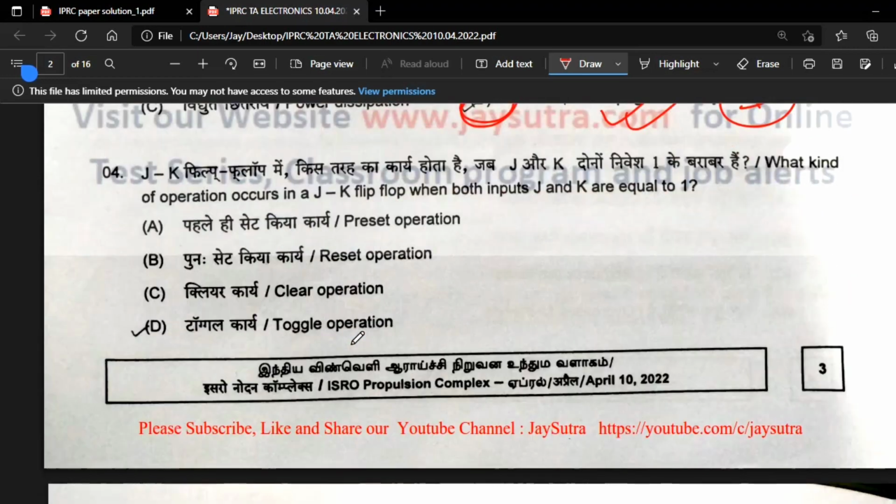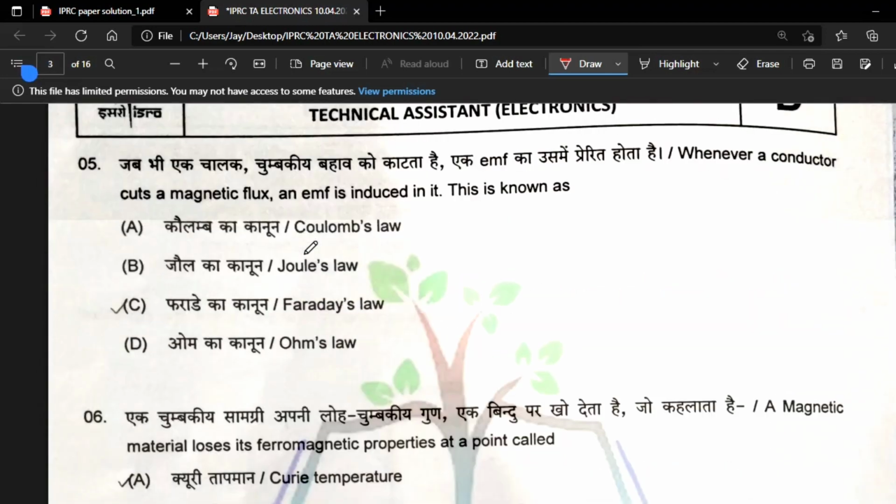Next is the fourth question. Here I have already written option B and A. Now the fourth is: what kind of operation occurs in a JK flip flop when both inputs J and K are equal to 1? I have asked this question many times, as I am currently doing the IJCR mock test by telephonic mode. If J is equal to K equal to 1, then the JK will start toggling. So the fourth is option D.